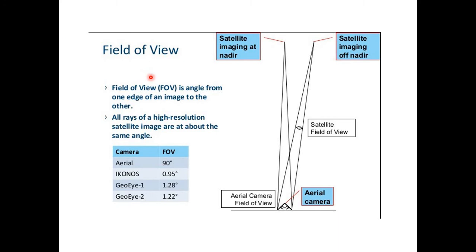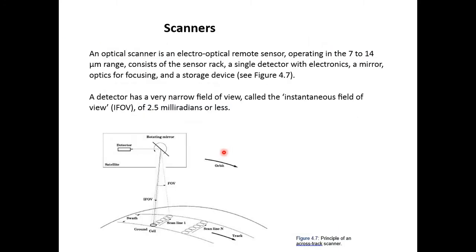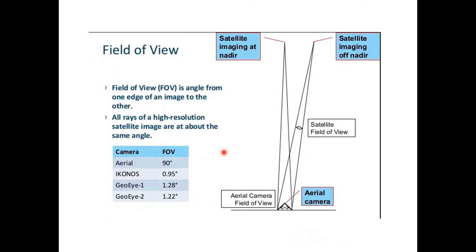The next concept which is provided in advanced satellites is called instantaneous field of view. One is field of view and the second one is instantaneous field of view. If the FOV is falling at 90 degree, you can see this line, then it is called satellite imaging at nadir. So this one is 0 degree. When the angle is different, you can name it with the angle, like 20 degree off nadir. You can see 20 degree from this line to this line. If it is 30 degree from nadir towards north or towards east, the direction changes.